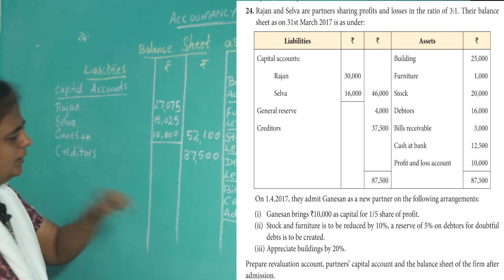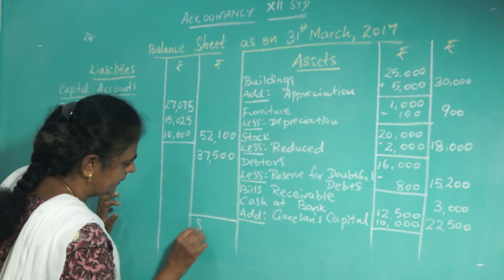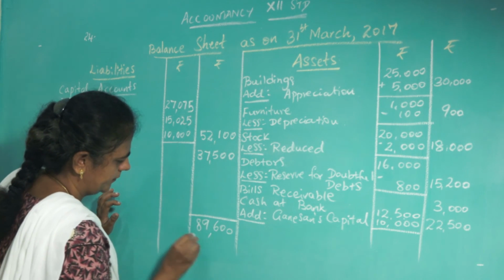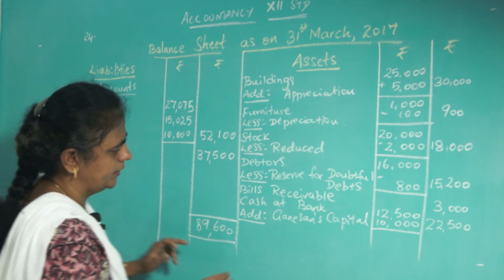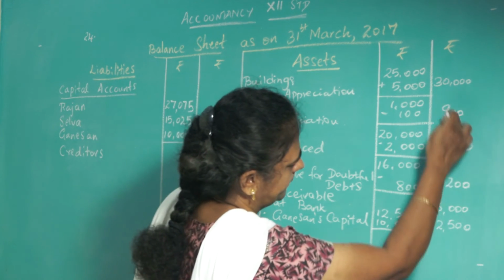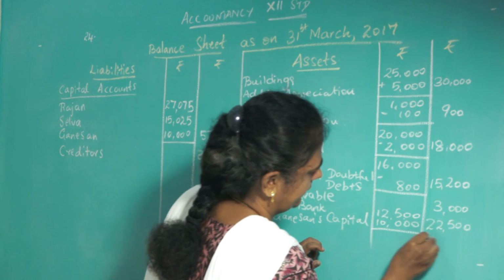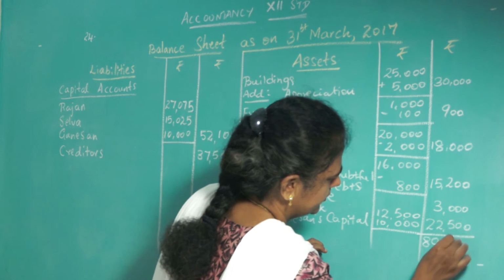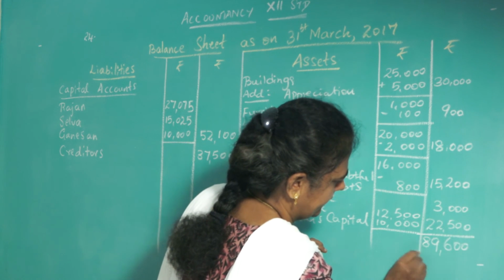Now put the total 89,600. So here also 89,600.